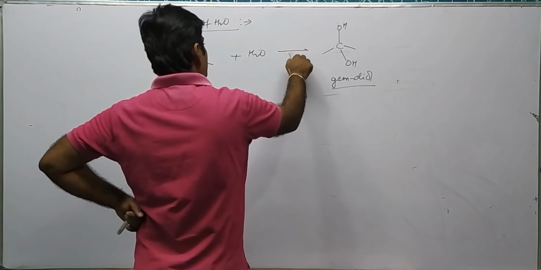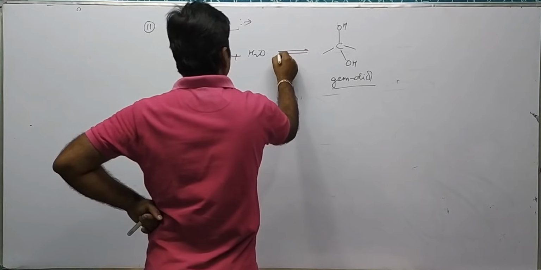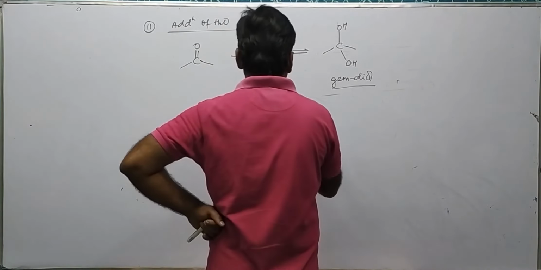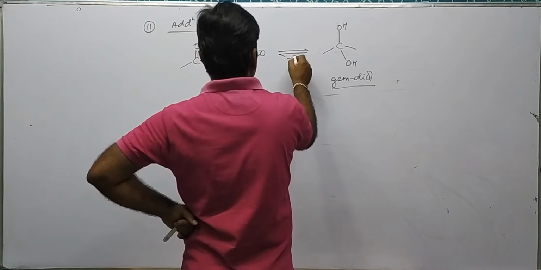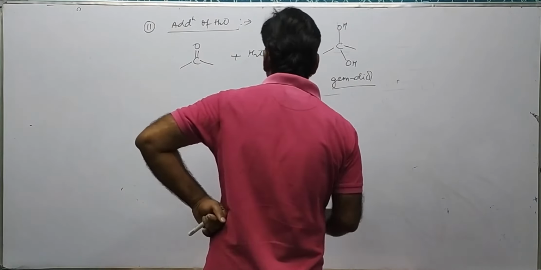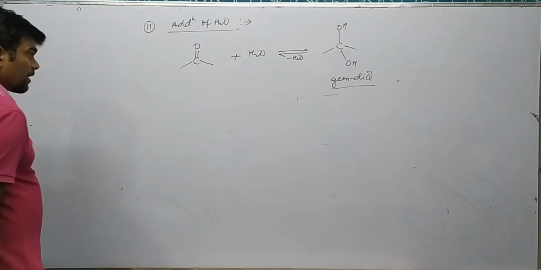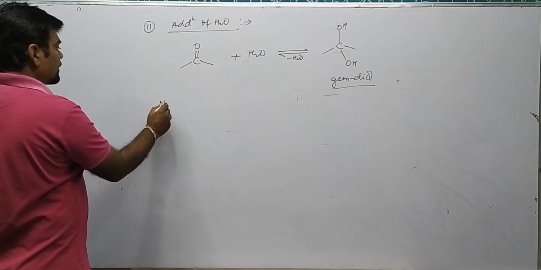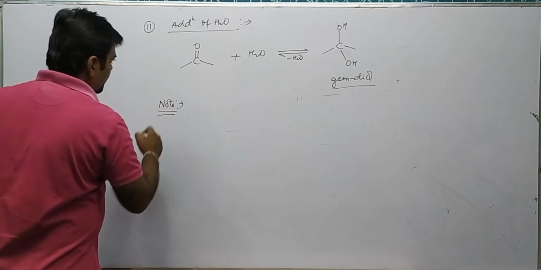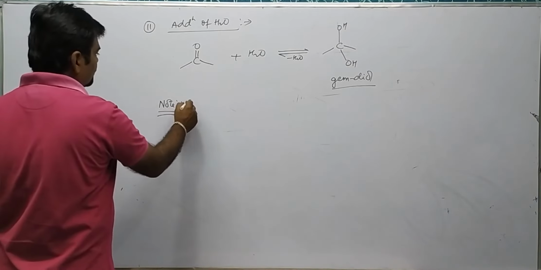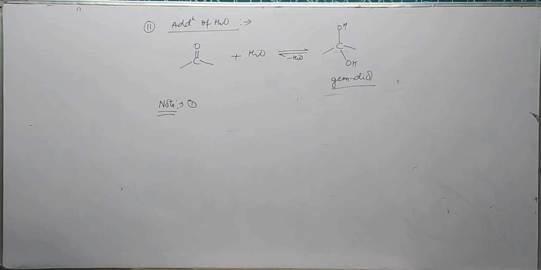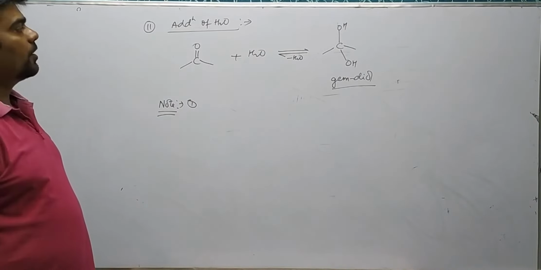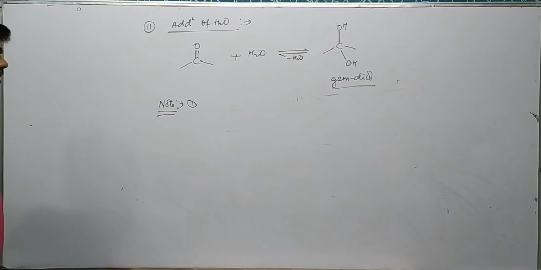Geminal diol is unstable, easily eliminates water molecule and the equilibrium will shift towards the backward direction by the elimination of water molecules H2O, and it forms the corresponding aldehyde or ketones back. Okay, so इस रिएक्शन के लिए हम लोग नोट लिखेंगे। तो फर्स्ट पॉइंट, gem diol is unstable, easily decomposes to corresponding carbonyl compounds.